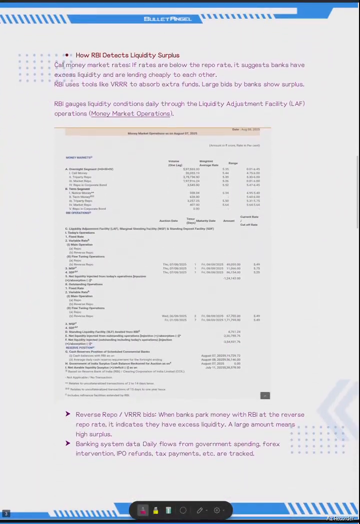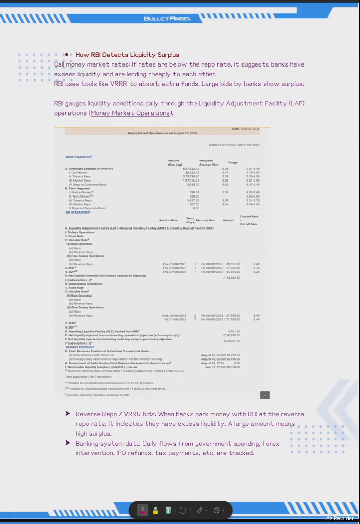So how does RBI detect the liquidity surplus? We have already discussed that if the rates in the call money market are below the repo rate, it suggests that banks have excess liquidity and are lending to each other at a cheaper rate instead of taking funds from RBI. So RBI comes to know that there is a systemic liquidity surplus. RBI uses tools like the variable rate reverse repo to absorb extra funds. Large bids by banks show the surplus. So RBI gauges the liquidity condition through liquidity adjustment facility operations, that is, money market operations.